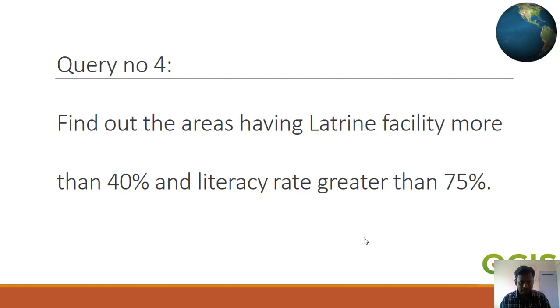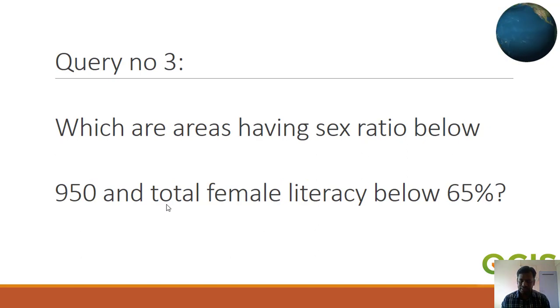Now we are moving to the next query: find out the areas having latrine facility more than 40% and literacy rate greater than 75%. Here also we have to deal with two things, the way we dealt with the previous query. But here we have added one small additional thing. What is that? In our previous query, the situation was sex ratio below 950 and female literacy below 65.